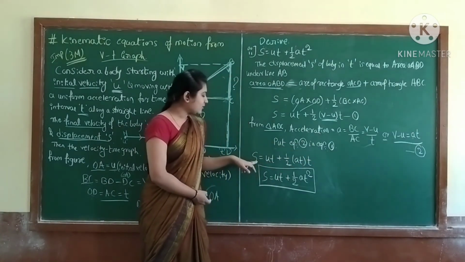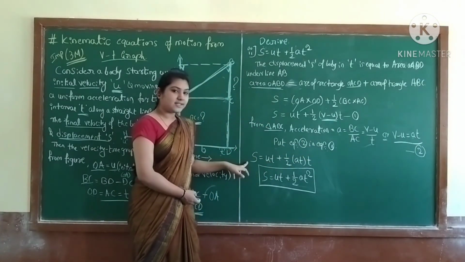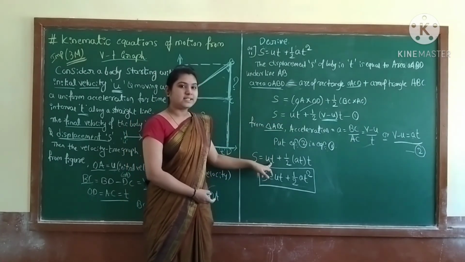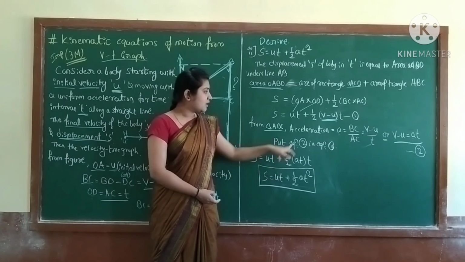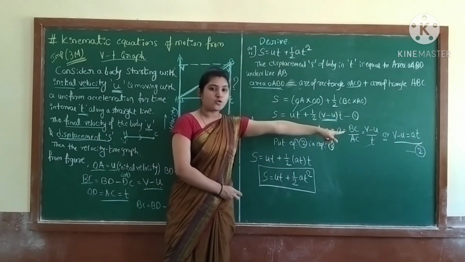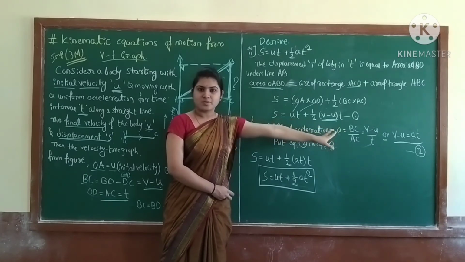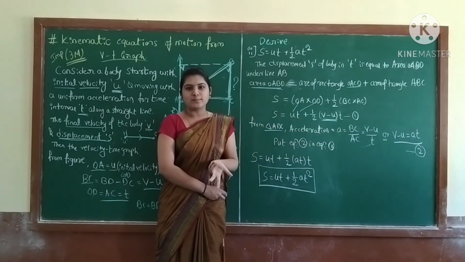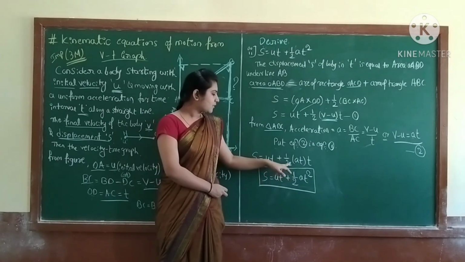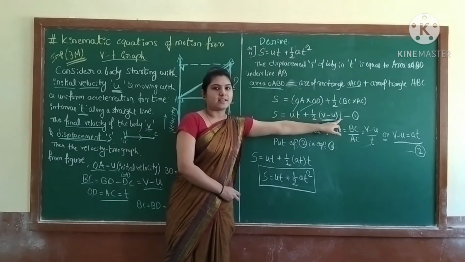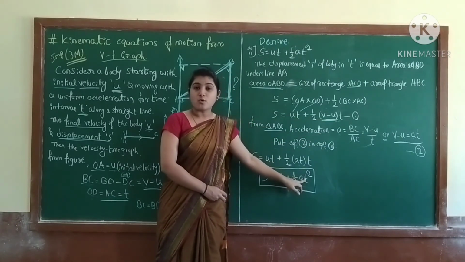So what will you get? The displacement is equal to u into T as it is, plus half, same. Then what is V minus U? From that equation, it is aT. So V minus U can be written, or aT can be written. So I write aT. Then next there is T, so I write T. Now what will happen?